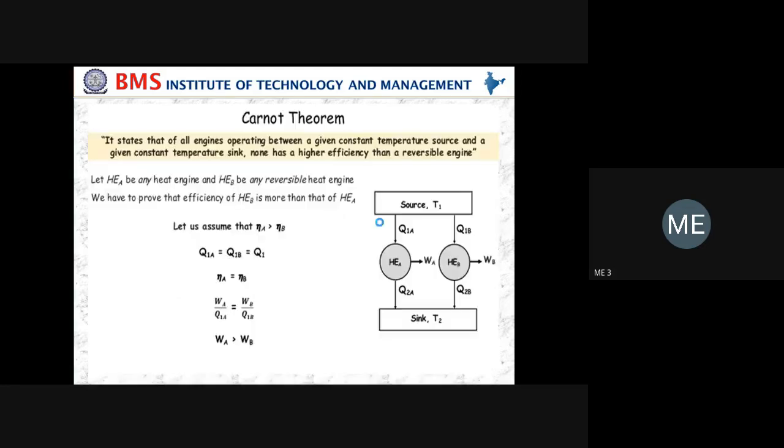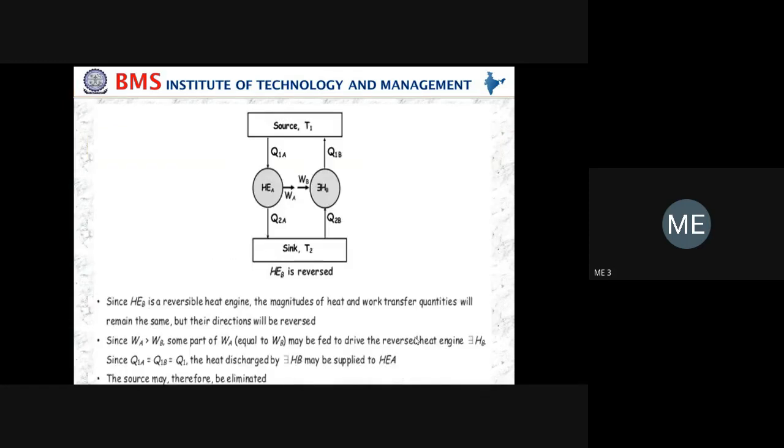Starting, we assume that Q1A equals Q1B equals Q1, meaning the same amount of heat is supplied to both heat engine A and heat engine B. Now we write the expression: since Q1A equals Q1B equals Q1, whatever heat is discharged by the heat pump, see the direction, the same amount it takes into heat engine A.